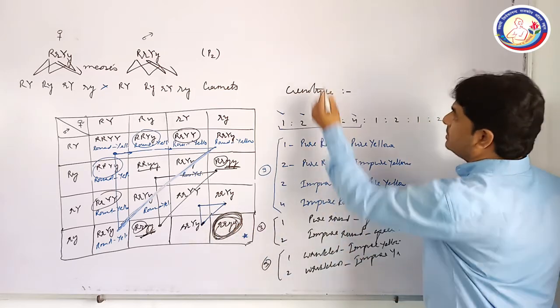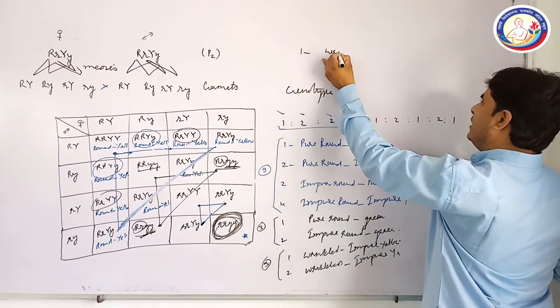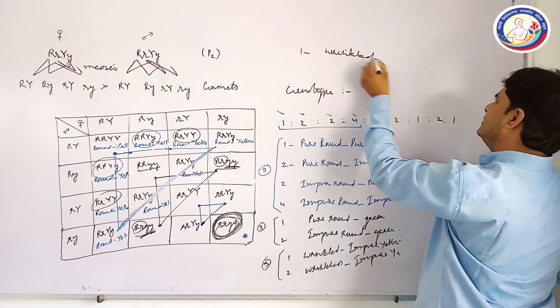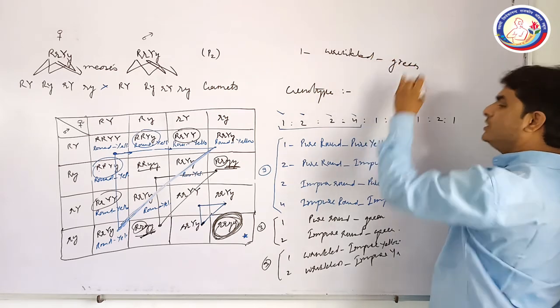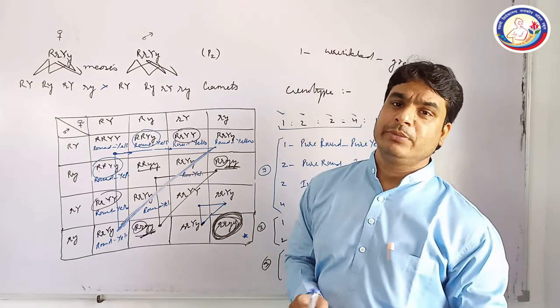And this is the last and only single plant of the checkerboard which is wrinkled as well as green. So this is the genotypic ratio of the dihybrid cross.